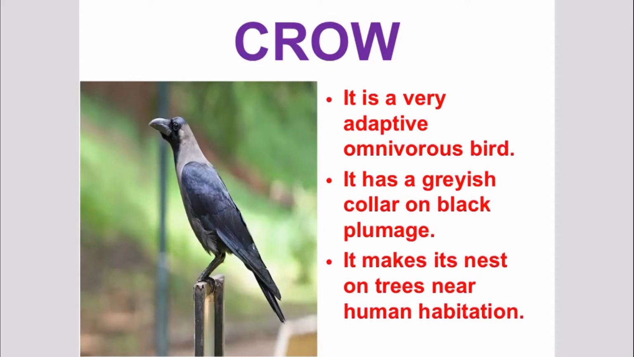Next, we shall discuss a familiar bird which is found everywhere in our surroundings, that is the crow. Crow is a very adaptive omnivorous bird. It has a grayish collar on black plumage. Children, do you know the meaning of plumage? Plumage means feathers covering the body of a bird. It makes nests on trees near human habitation.